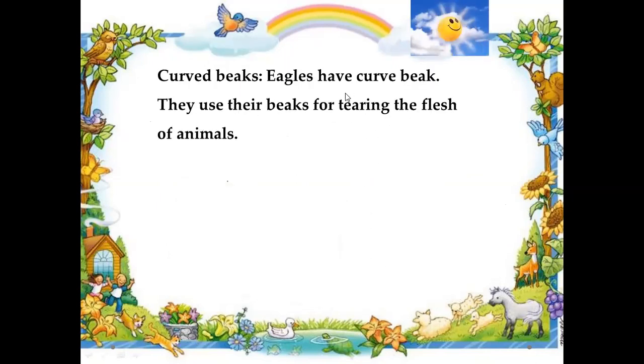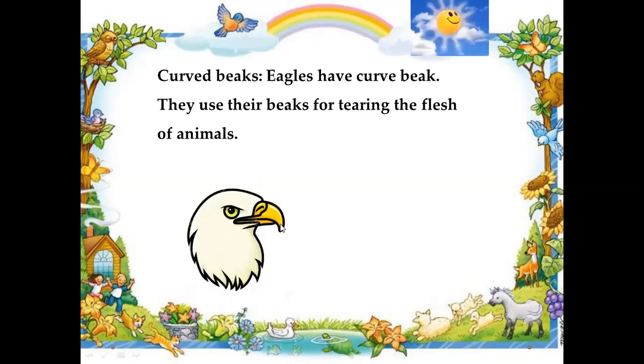Curved beaks. Eagle has curved beaks. Look at the beak of the eagle. They use their beaks for tearing the flesh of animals. They are meat eaters, so they use their curved beak to tear the meat of animals.